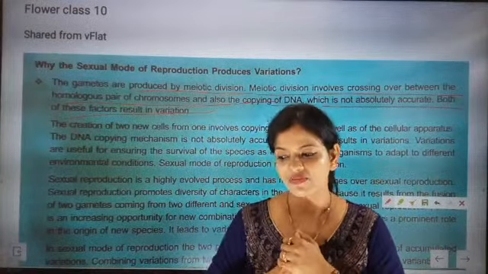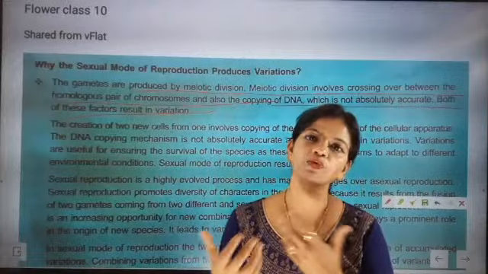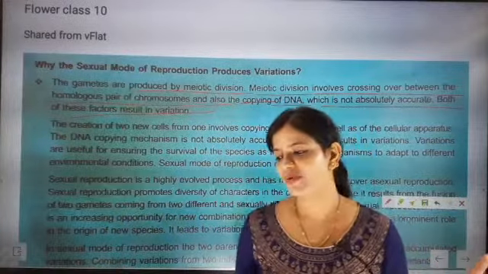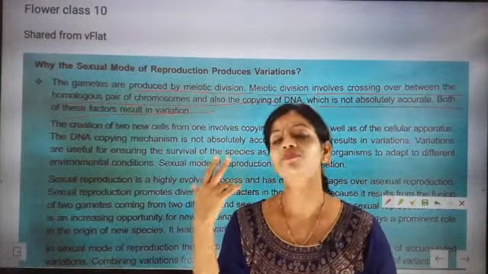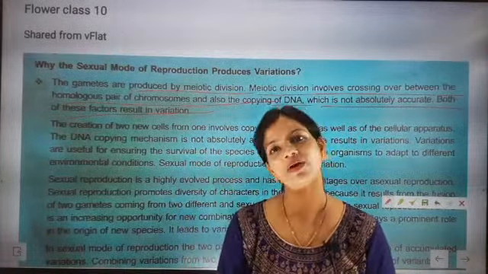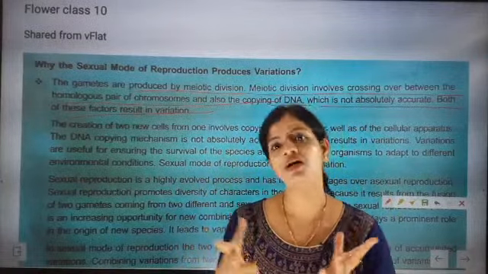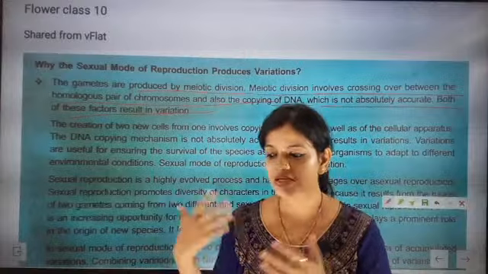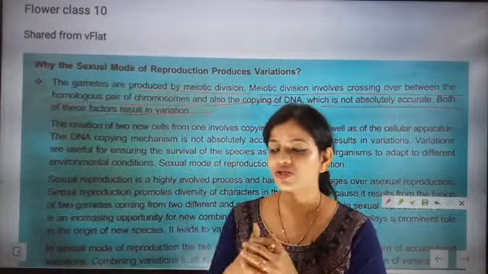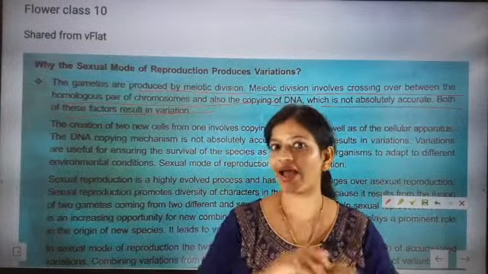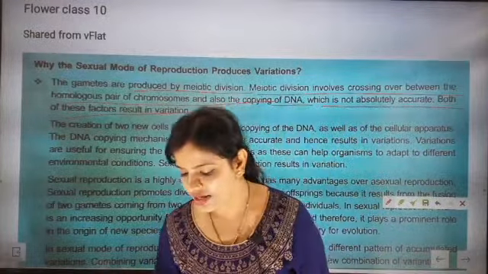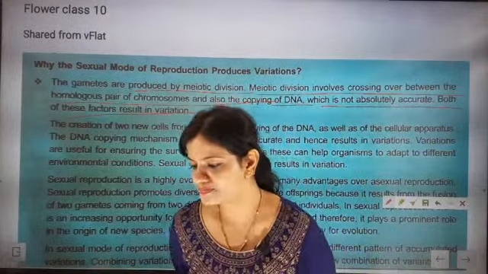Like whatever genes I have, my DNA will contain both my father's characters and mother's characters. That is what I have taken from my father's side and from my mother's side. Maybe my eye color belongs to my mother, maybe hair color belongs to my father, maybe my skin color belongs to my mother. Maybe my facial features I have taken from my mother. So there are certain characters which I have taken from my father and mother. Fine. So that means I am a combination of characters of both my father and mother and their ancestors. I hope you have understood till here. Beta, understood this point?